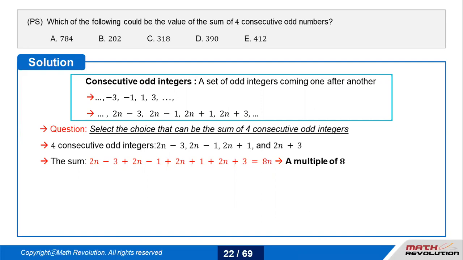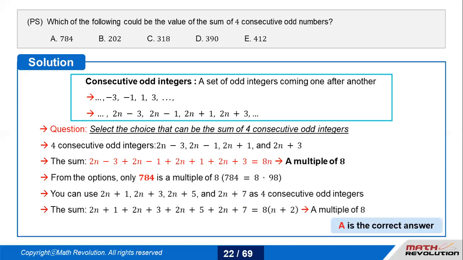But if you could take two positives and two negatives, so that when we sum up, the numbers automatically get cancelled, like minus 3 gets cancelled with plus 3 and minus 1 gets cancelled with plus 1. I'm just left with 2n, four times, which is 8n. So now I know that whatever the sum will be has to be a multiple of 8. When I say it has to be a multiple of 8, job is done. A is the correct answer, because it's not that difficult to find out the multiple of 8.